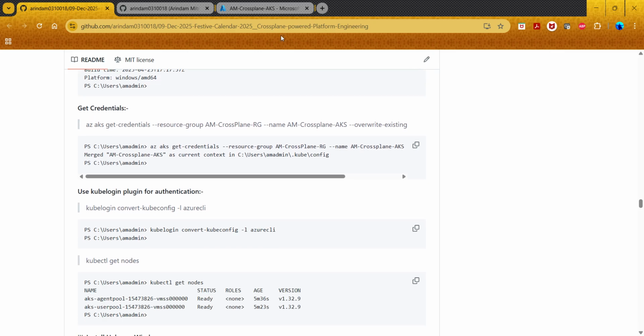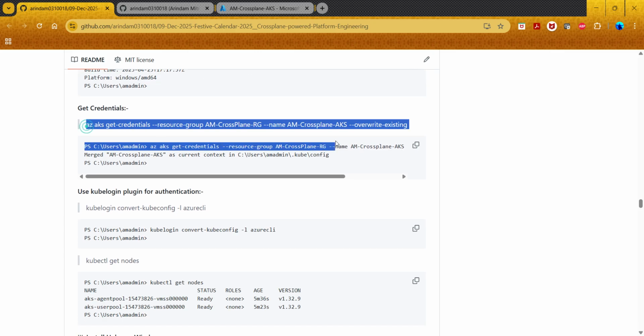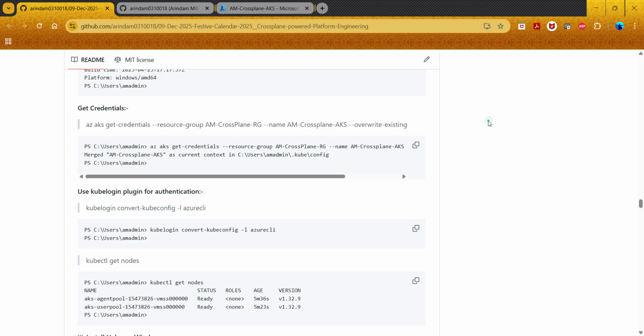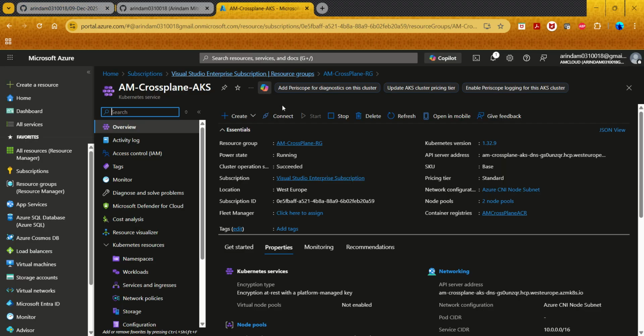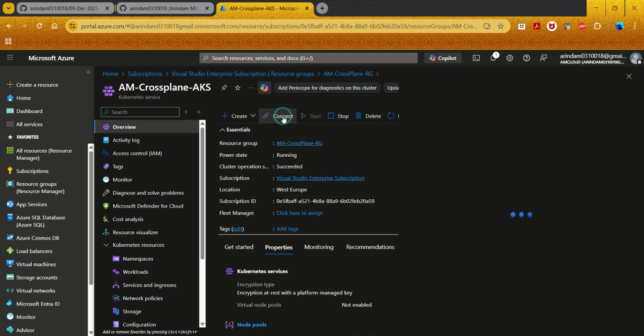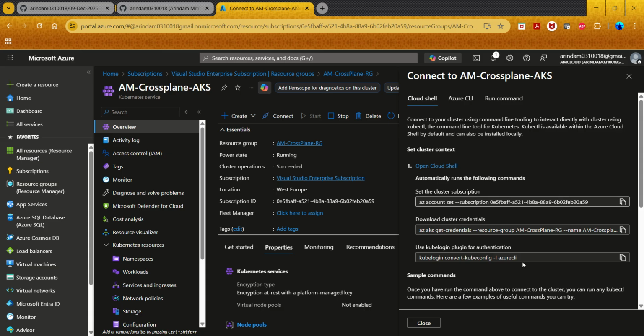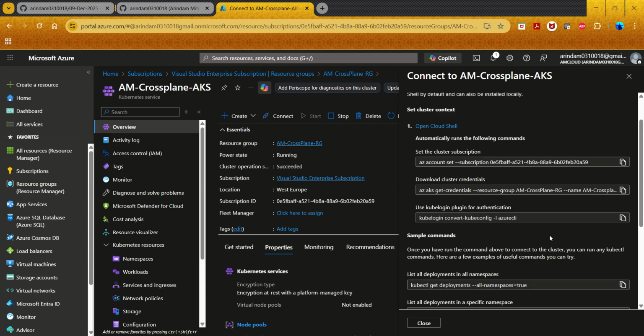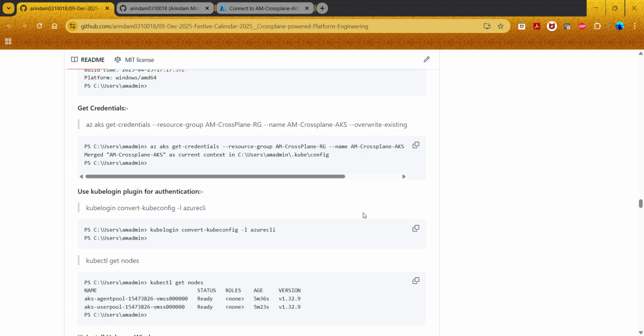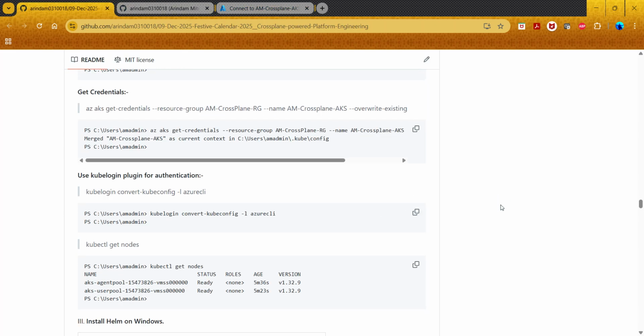Here you can see the command for how to get the credentials of the Kubernetes cluster. Anybody who has used Kubernetes already knows these commands. You can click on the connect button and everything is provided here, so you don't have to learn these commands.